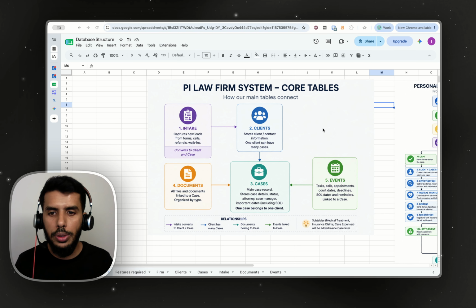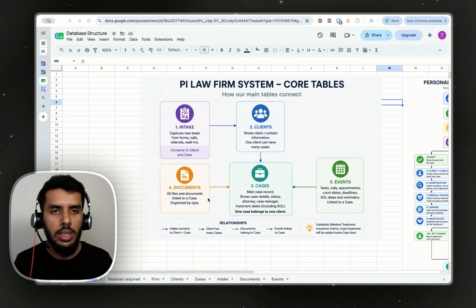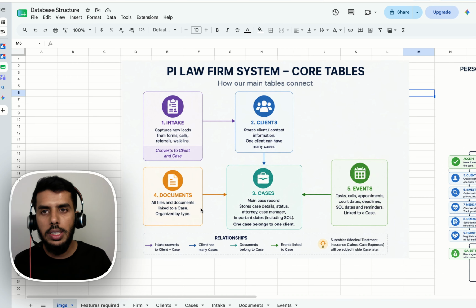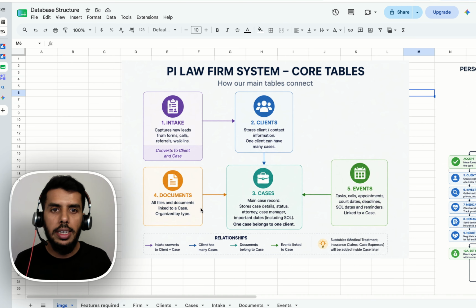So basically, we are going to be having 5 tables. The first one is an intake table where you're going to be storing all the intake. Then you have the clients table. We will have a cases table where we'll store the case information. We'll have a documents table where we'll store all the documents that are coming back and forth. And then finally an events table, which is going to be sort of a calendar where all the dates are going to be stored, such as your court dates, your expert interview dates, your client meeting dates, all of those.